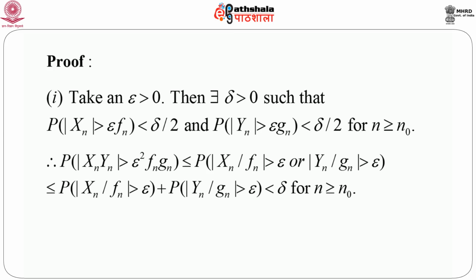That means this is less than or equal to probability modulus of Xn by fn greater than epsilon plus probability modulus of Yn by gn greater than epsilon. And from the given condition, this sum is definitely less than delta whenever n is greater than or equal to n naught. So, that actually proves the first result.